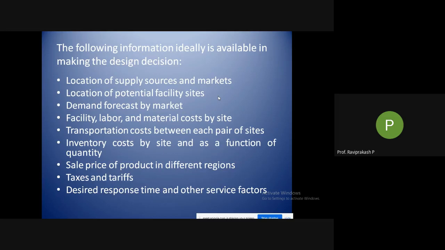Then sale price of product in different regions. Take the example of the iPhone. Why do people tend to get it from different countries? Because it is available at cheaper prices in other countries than India because of taxes and other things. If somebody goes to Dubai or USA or some other place where electronics are available cheap, many of you might have asked your relative or the person who is going there to get a particular electronics product.